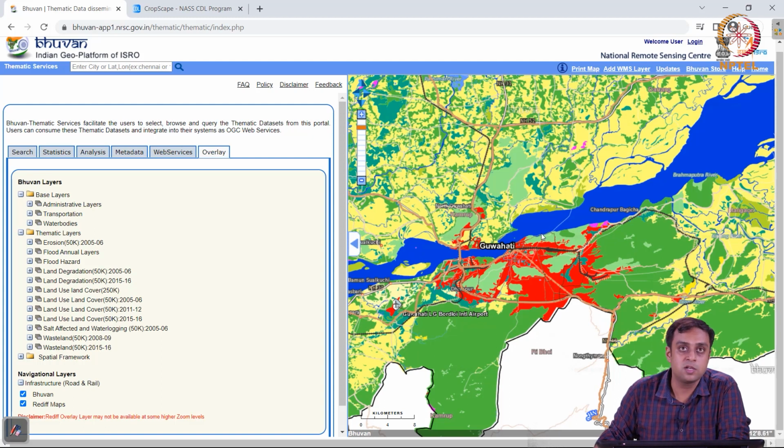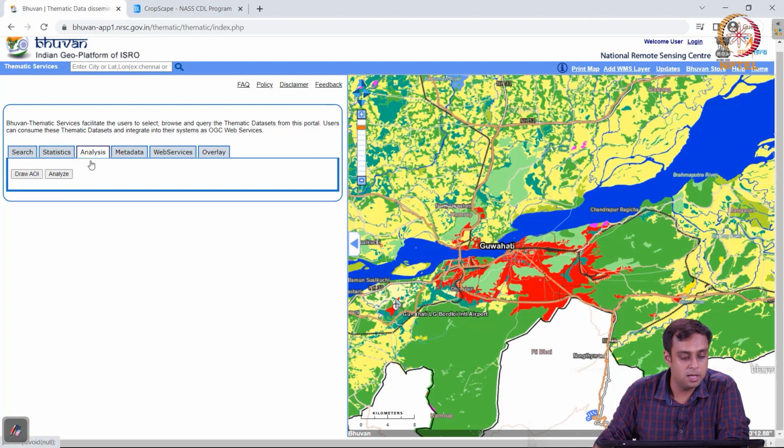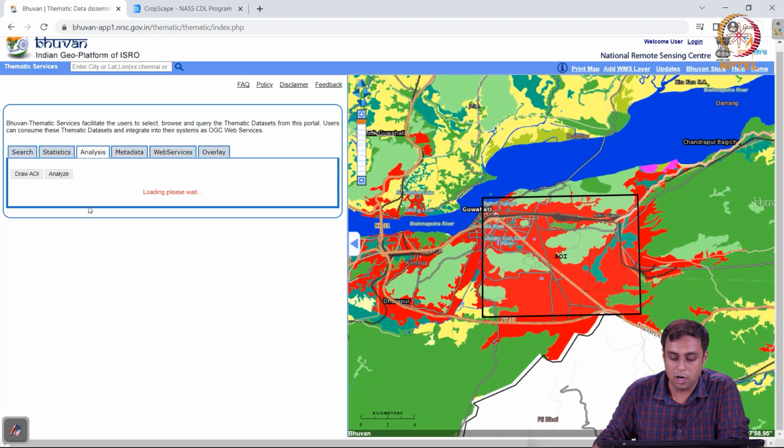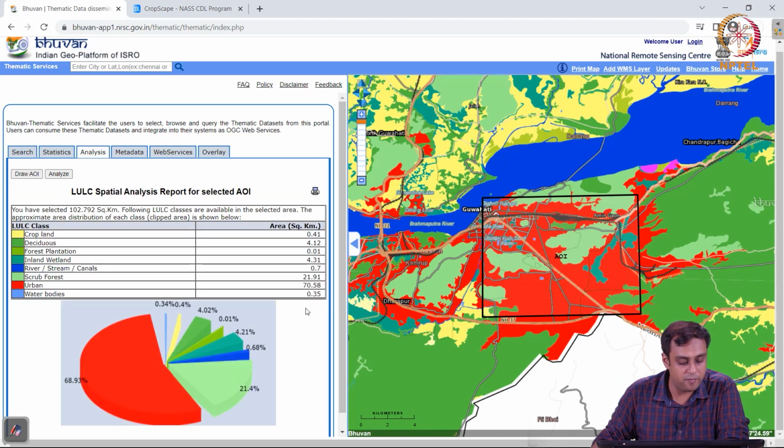Next I want to draw an area of interest and conduct an analysis on it. So I go to analysis, say draw AOI, area of interest, and I'm going to draw an AOI on the central Guwahati region. Once I've drawn my AOI, I click analyze, and it loads for a minute, but here we go.